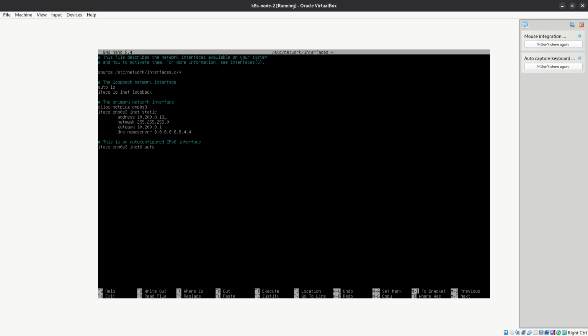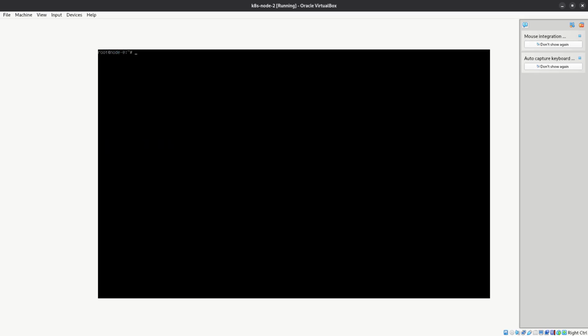So that's why it should be 13. Control O to save, Control X to exit. We have to change the host name. So hostnamectl set-hostname node 2. Enter.